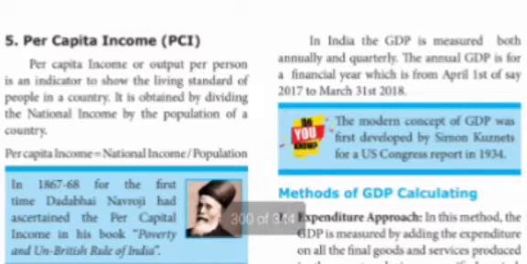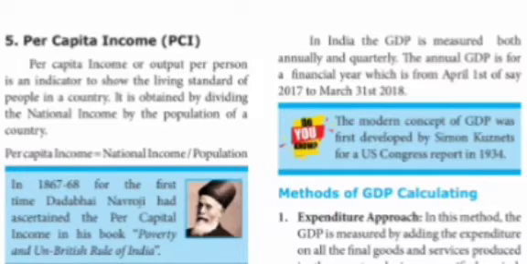Now per capita income is a very important 2-mark question. Depending upon the per capita income, we can divide the countries. It shows our economic status to the world. Per capita income, or output per person, is an indicator. It shows the living standard of a person.